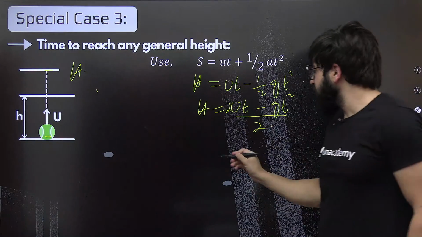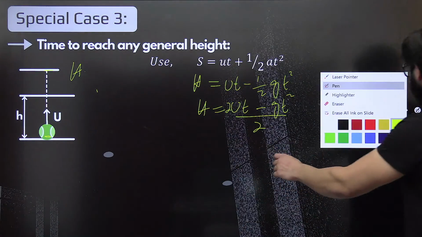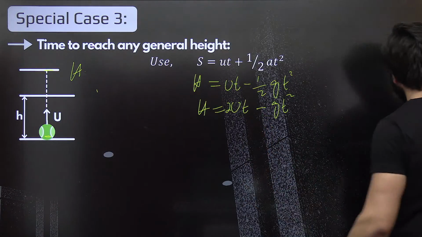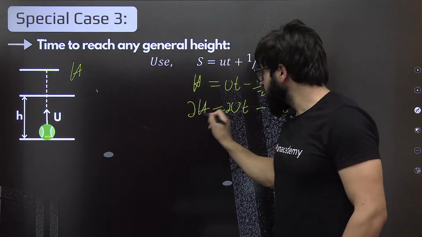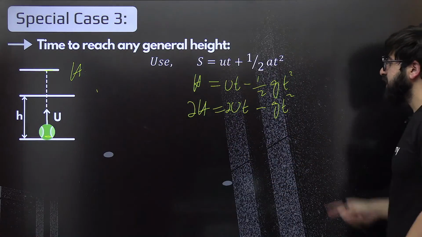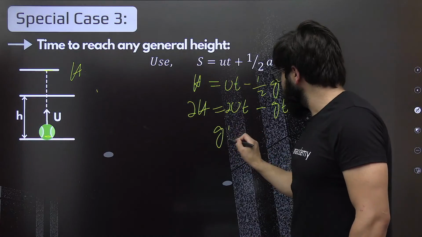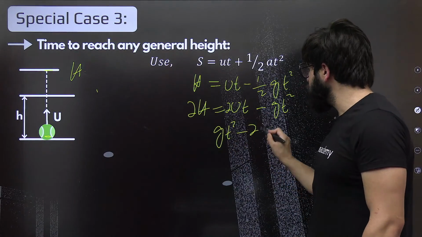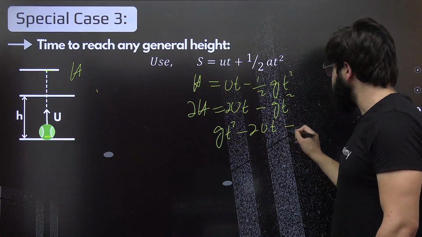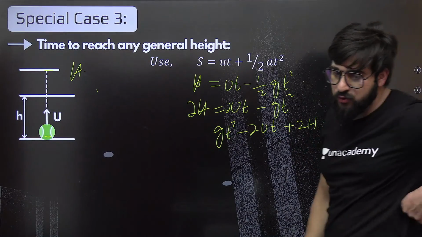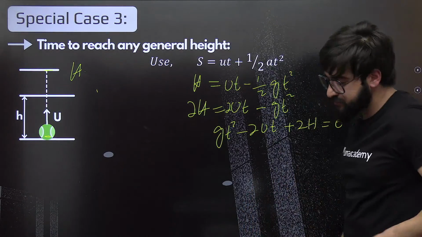Now take it over there, so it will be 2h. Can I just take it over there right now? Yeah, this will be gt square minus 2ut plus 2h equals 0. Come on. How many of you understood this?